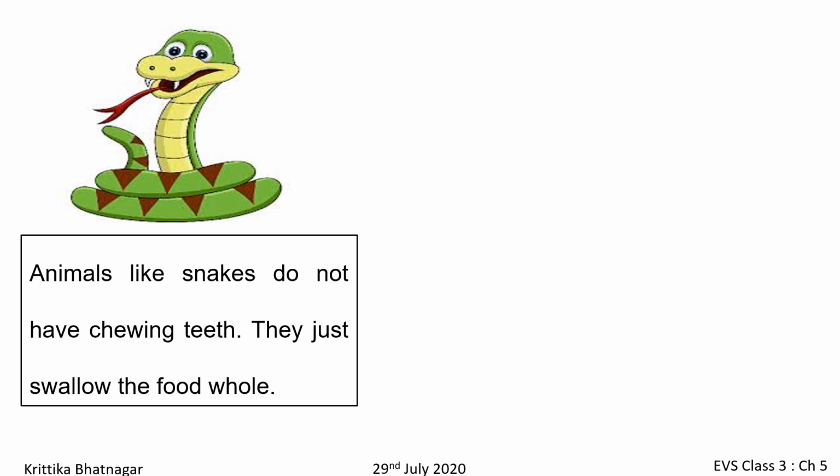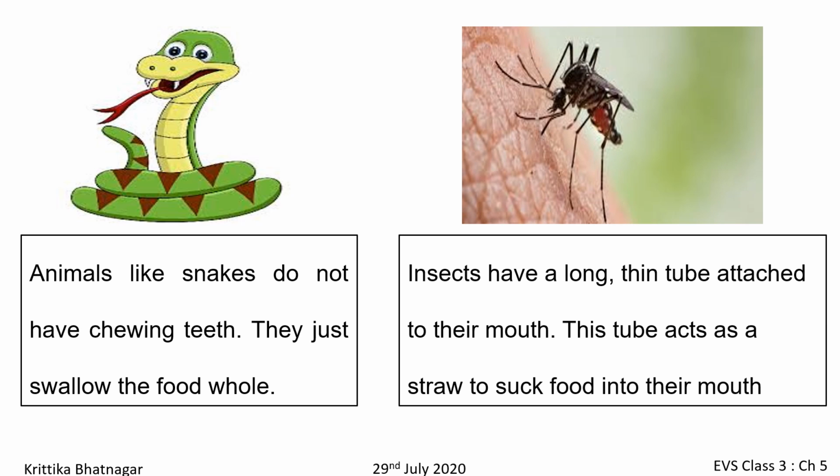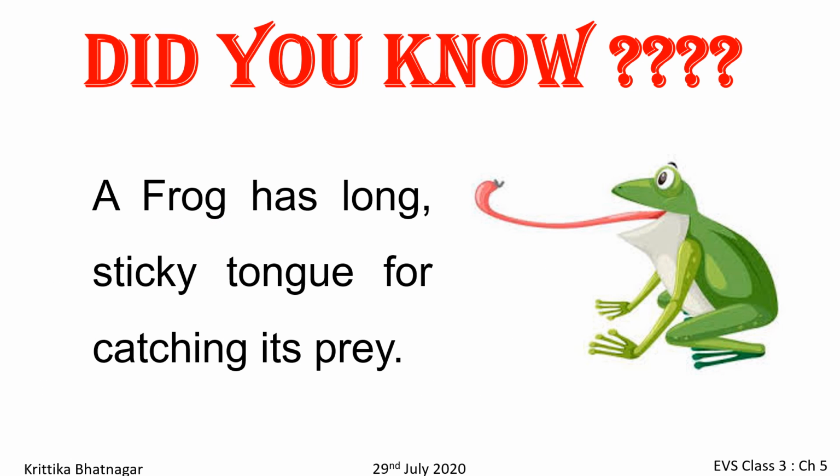In fact, they swallow the whole food. Insects have a long thin tube attached to their mouth. This tube acts as a straw to suck food into their mouth. Did you know a frog has a long sticky tongue for catching its prey?